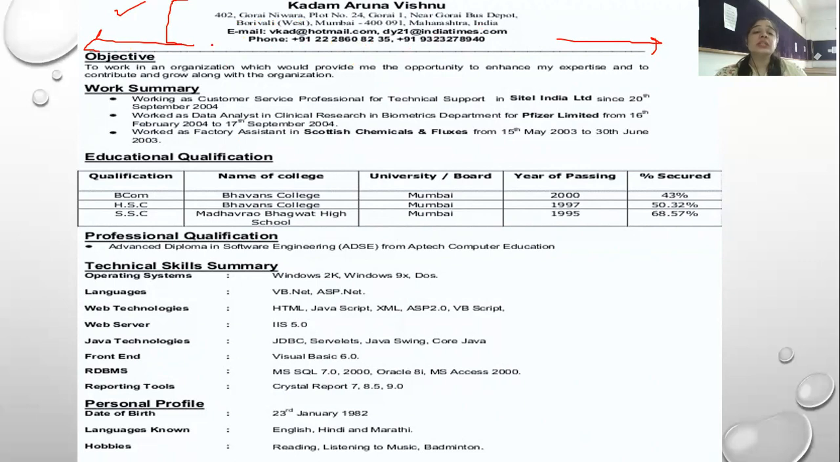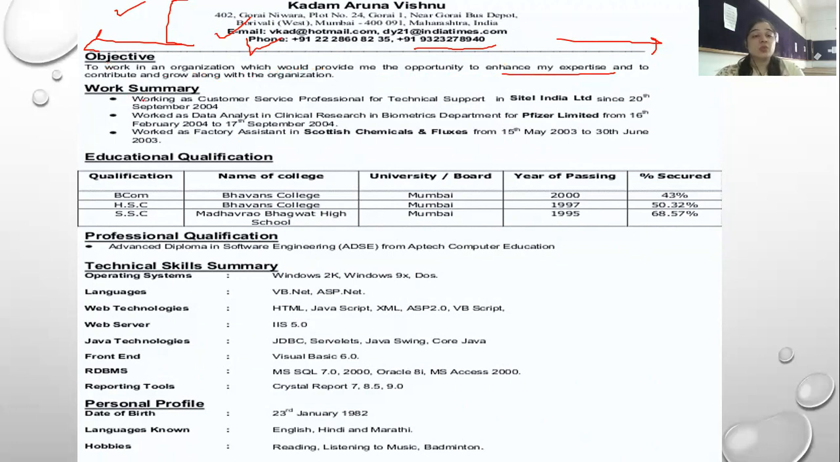So here you give your email ID and your phone number. That is very, very important. Writing a mobile number which is active and up to date is very, very essential. Then, as I said, an objective or personal statement: to work in an organization which provides me the opportunity to enhance my expertise. So this kind of objective is written.